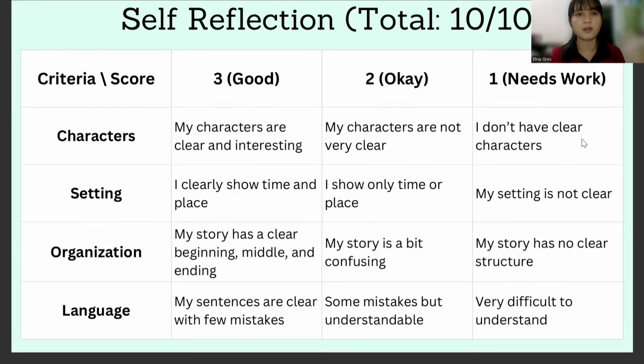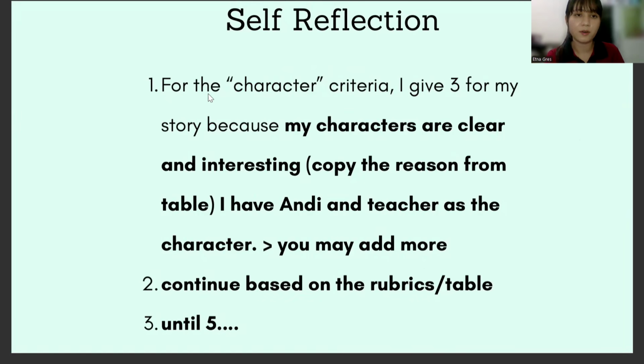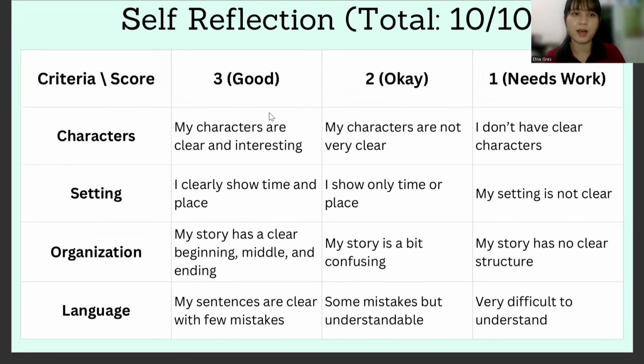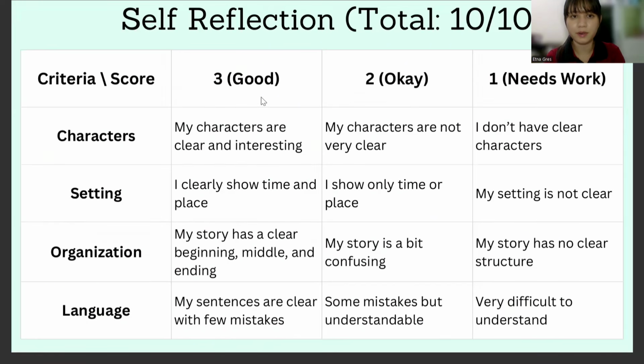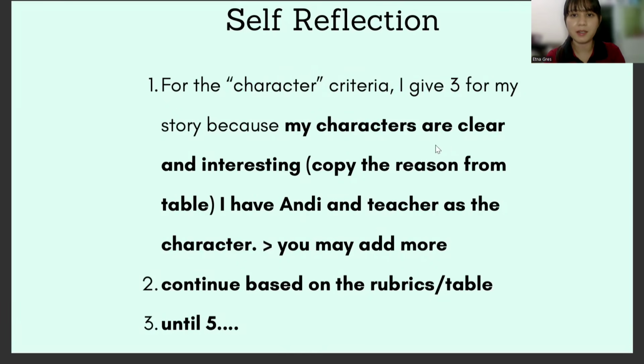So Miss, this is based on my opinion? Yes. That's why I asked you to do this. Number 1, for the character criteria, which is this one, okay? I give 3 for my story, okay? Give 3 for my story because my characters are clear and interesting. Okay, for this reason, you can just copy the reason from the table here. And then you provide your own reason because I have Andy and the teacher as the characters. Or you may add more strong points while you give 3 for your own story.